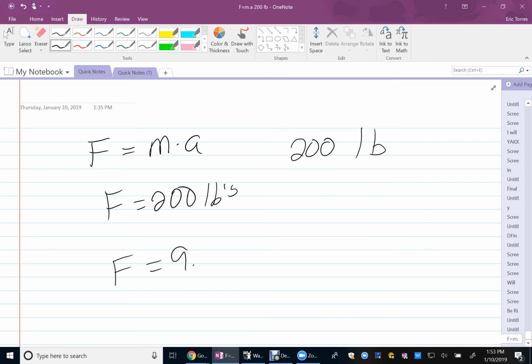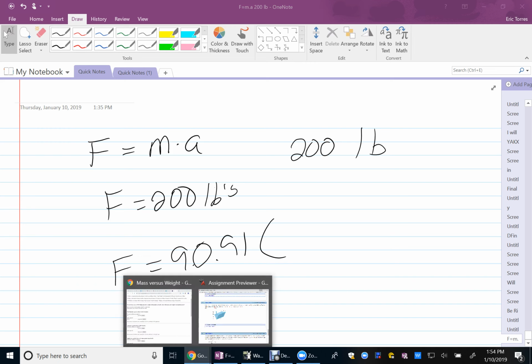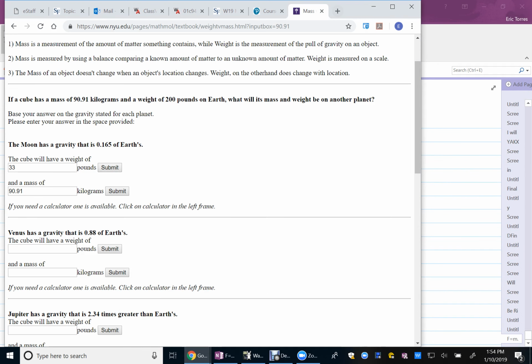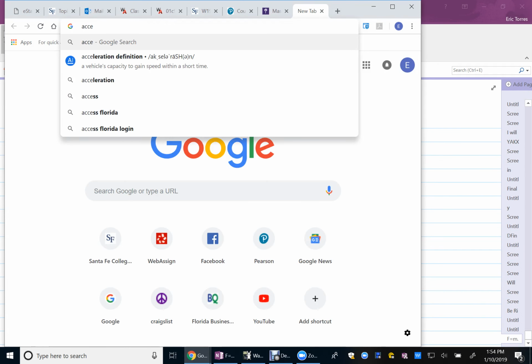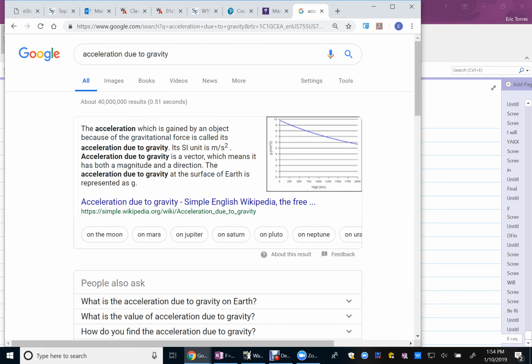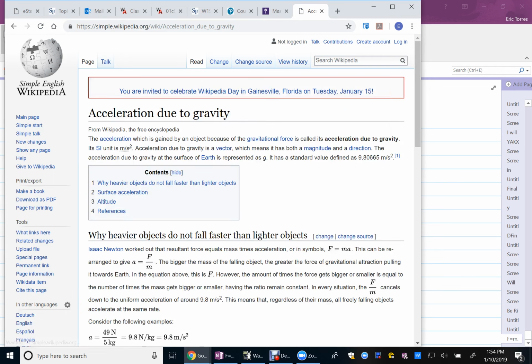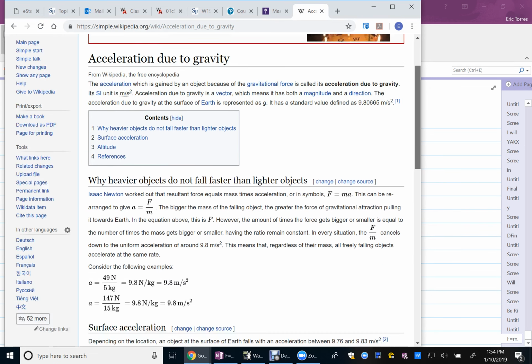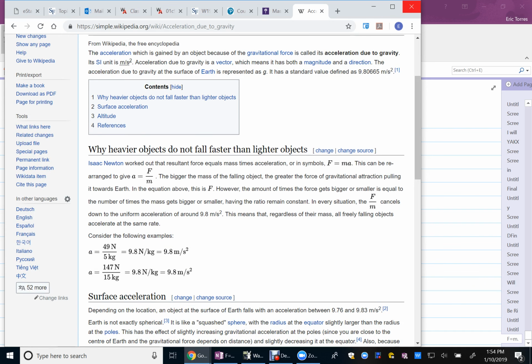If you're trying to hold that 90.91 up, just holding it steady means I'm fighting gravity, which has an acceleration of 9.8. Let me double check that. I always forget that. Acceleration due to gravity, I think it's 9.8. Google, you're so good. Okay, 9.8 meters per second squared.